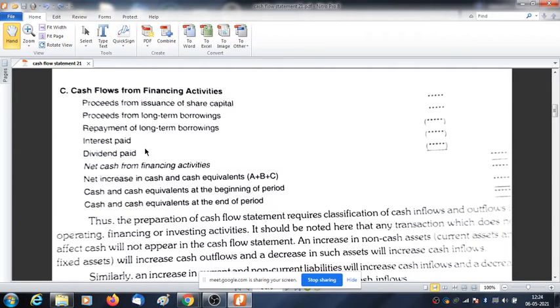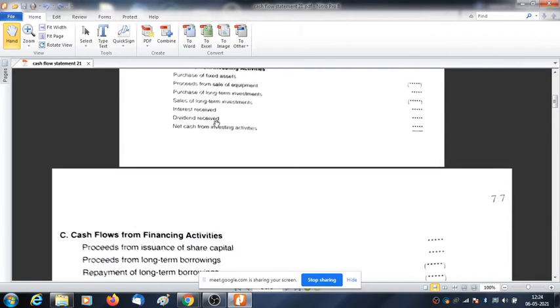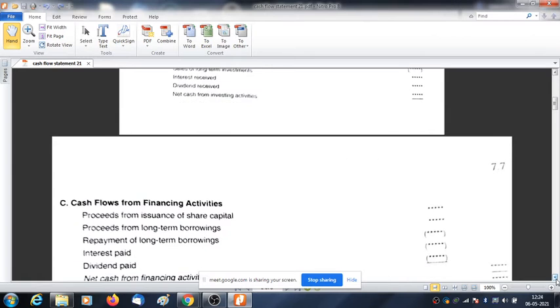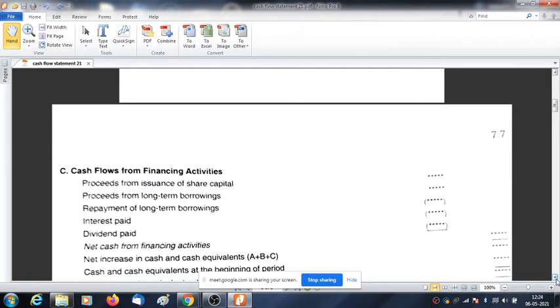Could you make the distinction? Interest received and dividend received come under investment activity, and then interest paid and dividend paid come under financing activity. Why are these two figures coming once in investment activity and once in financing activity? Could you just explain and elaborate this?